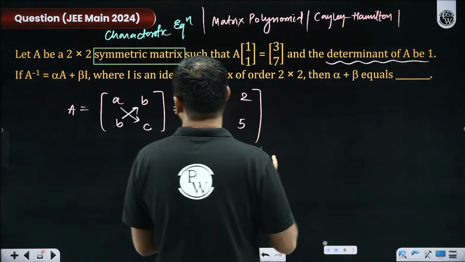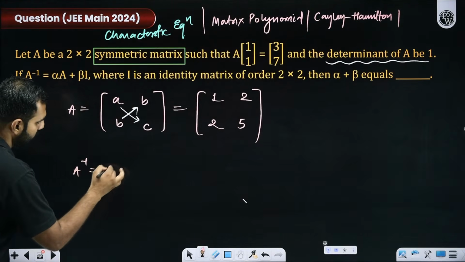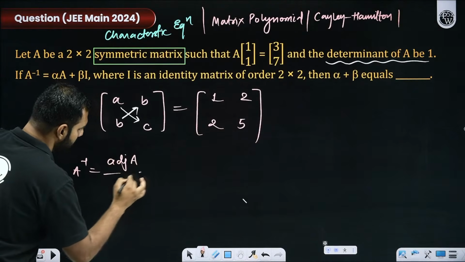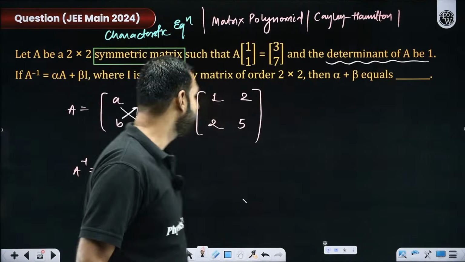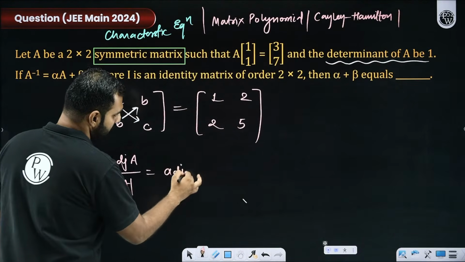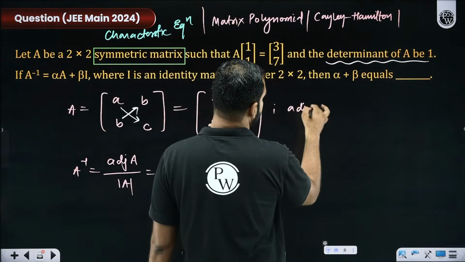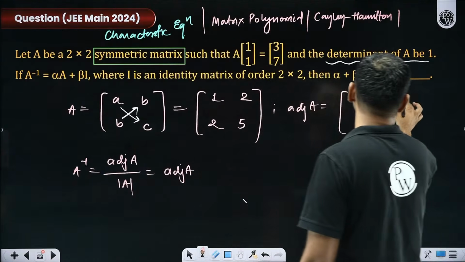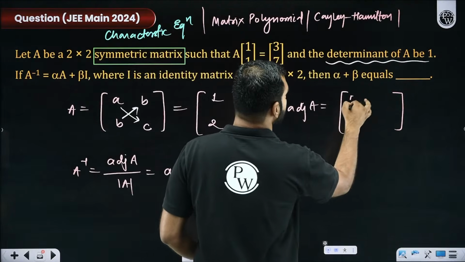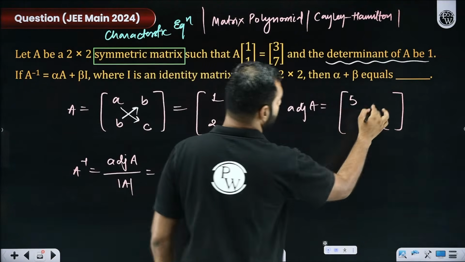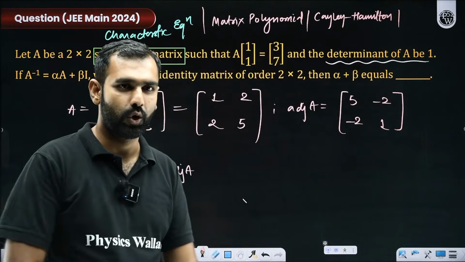Then I am asked A inverse. If I'm asked A inverse, we know A inverse is always given by adjoint of A divided by determinant of A. Luckily here, determinant of A is 1. So my final point will be, you just need to find adjoint of A. I hope you all know how to find adjoint of A. For adjoint of A, we have learnt the short trick for a 2 by 2. This is given by swapping this 5 and 1 and just putting a negative sign before this 2 and 2. So it is -2 and -2. Do you remember that? So that's your adjoint of A. Getting it or not? All the participants.